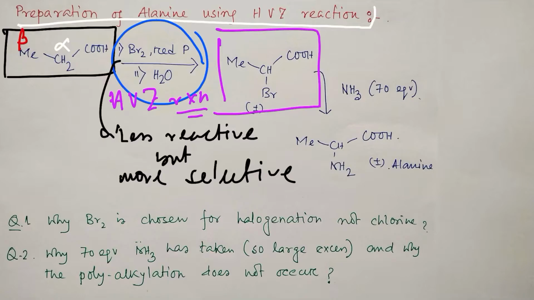If you increase that, just calculate how many materials you may get. That's too confusing to separate. That's why it is highly desirable to choose selective methods, and that's why bromination is chosen.